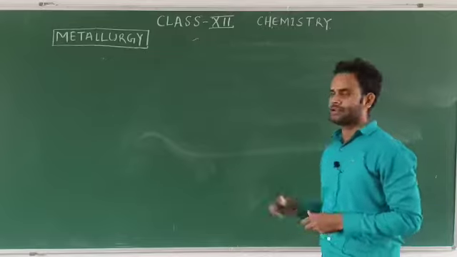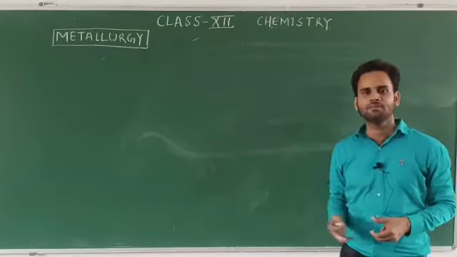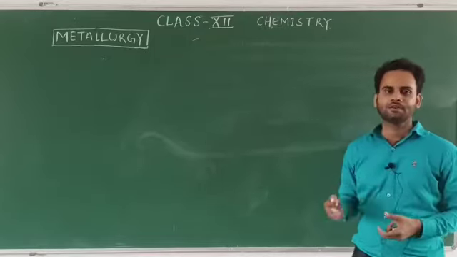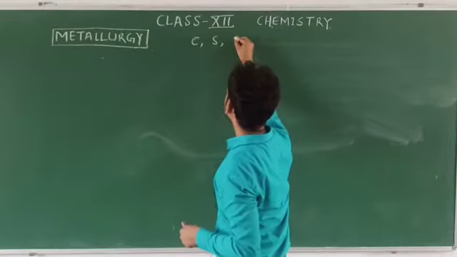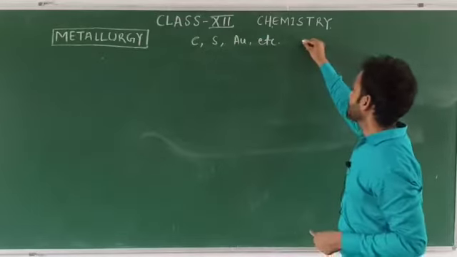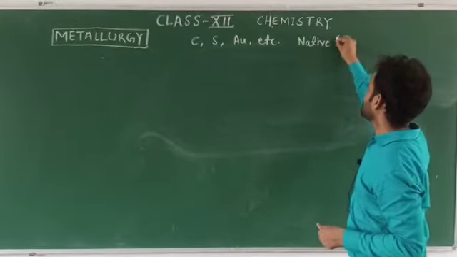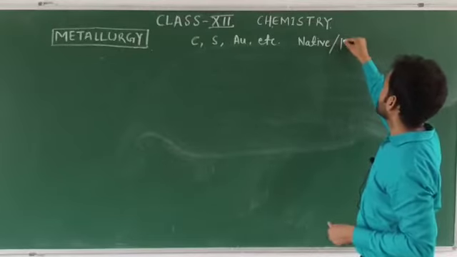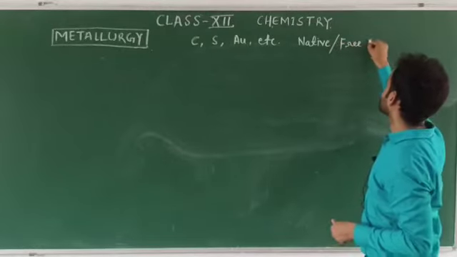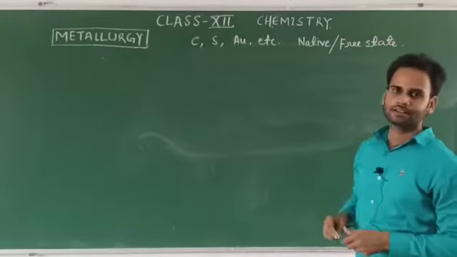So let's get started. First of all, we know that many elements are found in the earth's crust. Some elements like carbon, sulfur, gold, etc. are found in the native state, or you can also say the free state. They are found in the free state because they are very less reactive.